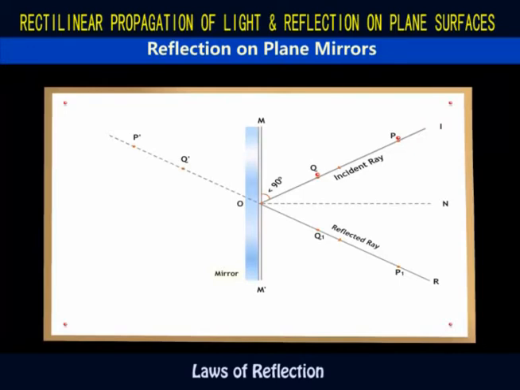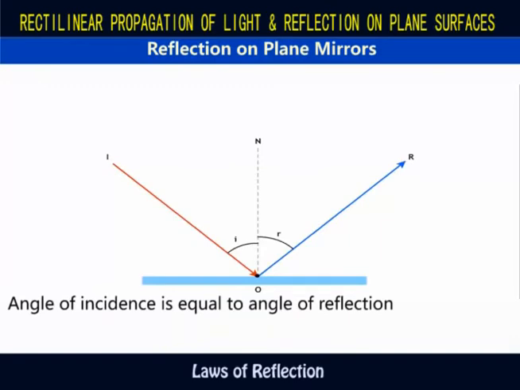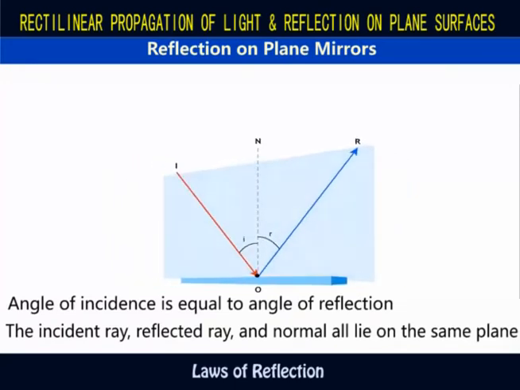If you measure the angle of incidence I and the angle of reflection R, you will find that they are equal. P, Q, P1, Q1, N and O all lie on the same plane. And so in general, the experiment shows that the angle of incidence is equal to the angle of reflection, and the incident ray, the reflected ray and the normal all lie on the same plane.